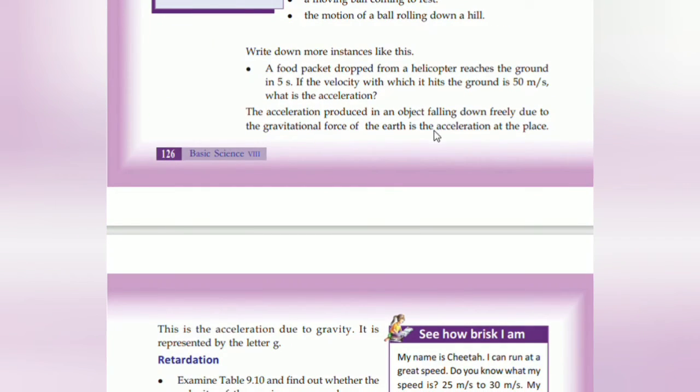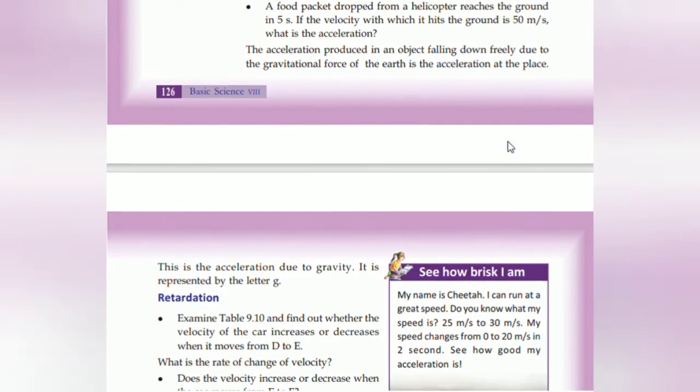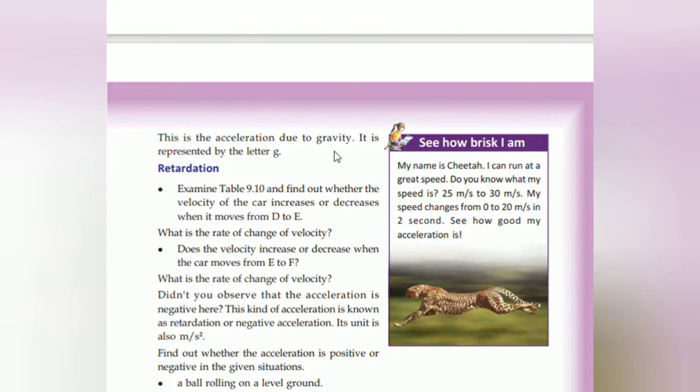The acceleration produced in an object falling down freely due to the gravitational force of Earth is the acceleration at that place. Acceleration due to gravity.